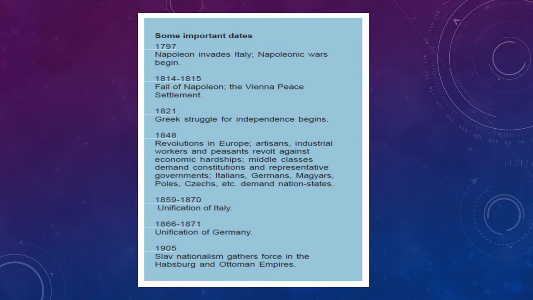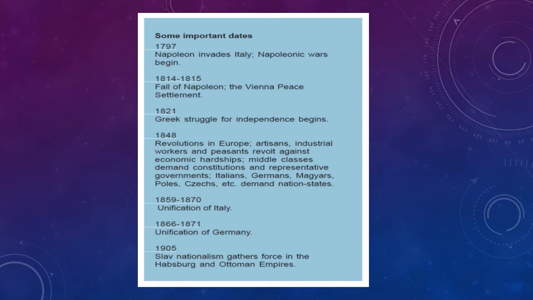1797, Napoleon invades Italy. Napoleonic War begins. So Napoleon was at the peak position of his journey of success. He invaded Italy and fought too many wars with other kingdoms and empires. So this year, 1797, saw the beginning of the Napoleonic Wars.